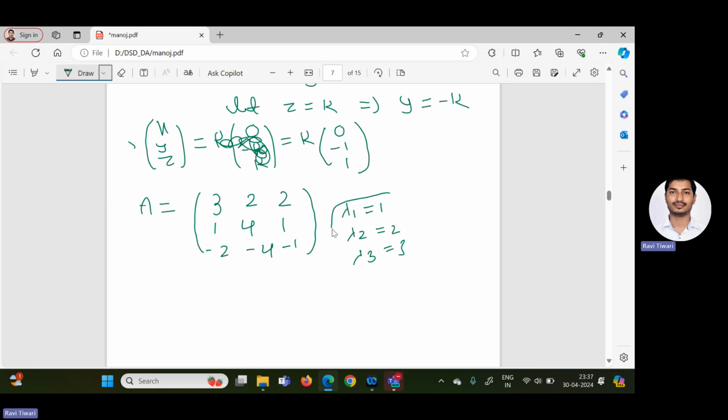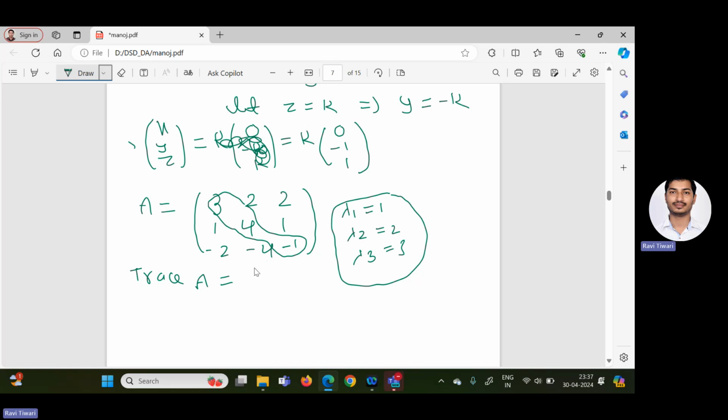The sum of these is 3 plus 2, 5 plus 1, 6. The sum of eigenvalues must be equal to the trace of the matrix, the sum of diagonal elements: 3 plus 4 is 7, minus 1, 6. So trace A equals the sum of eigenvalues.